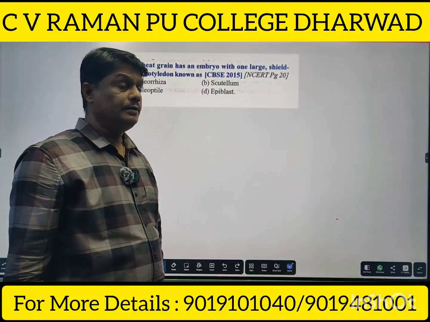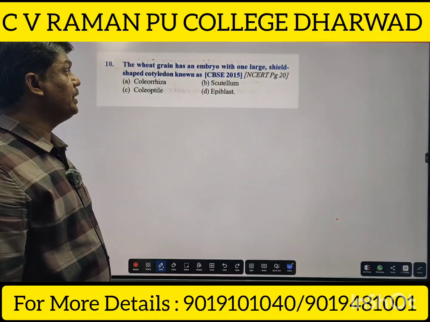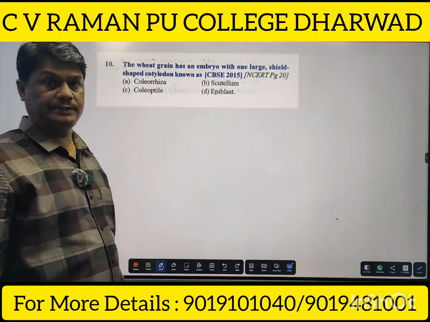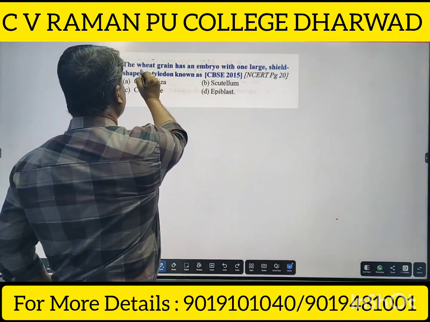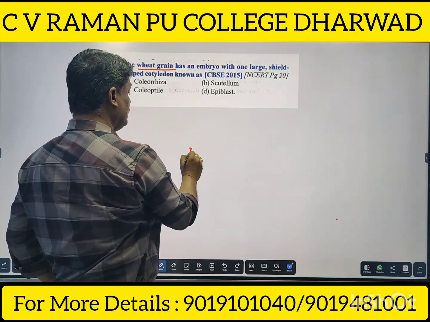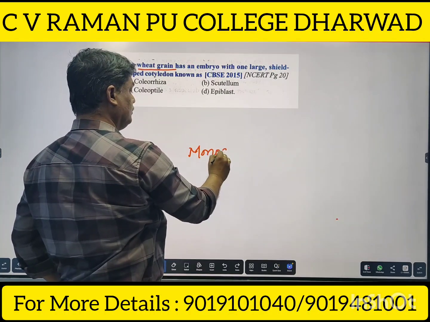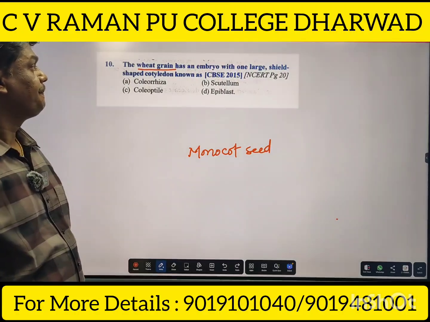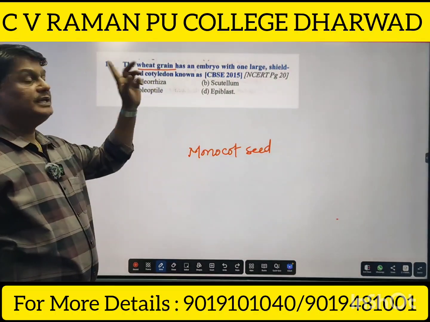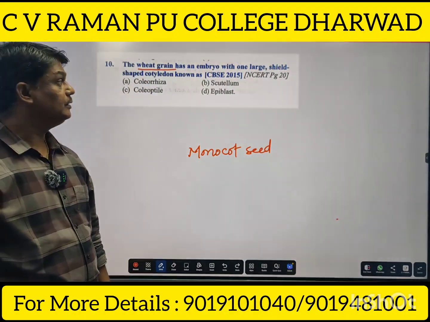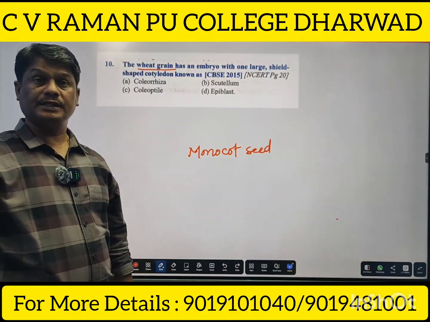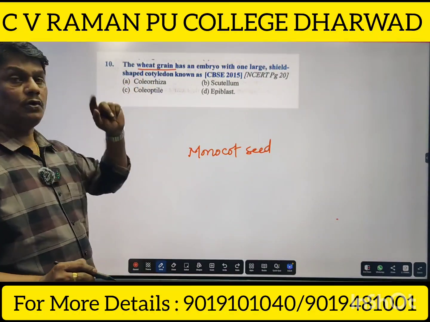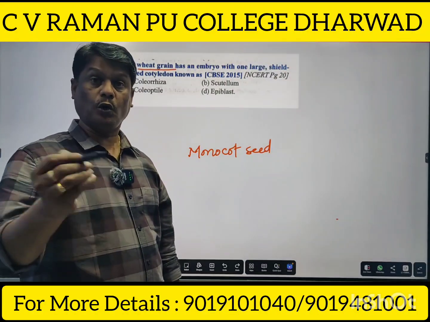The wheat grain has an embryo with one large shield-shaped cotyledon known as. Wheat grain is a monocot seed. Monocot seed has only one large shield-shaped cotyledon, but dicots have two cotyledons.